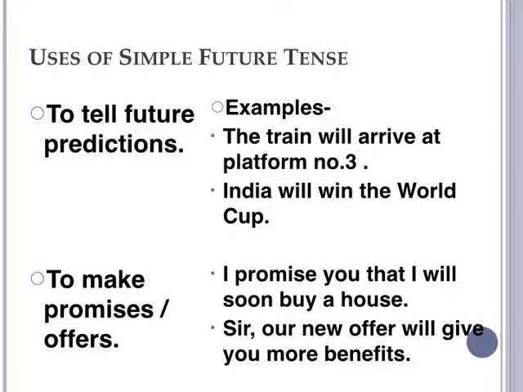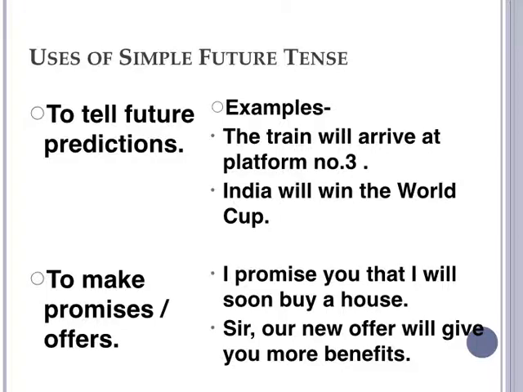Now we will talk about uses of simple future tense. So the first is to tell future predictions. Okay, like future predictions means जो होने वाला है वो उसकी बात करेंगे तो. For example, the train will arrive at platform number 3. Okay, तो जो ट्रेन जो है वो अभी तक आई नहीं है, लेकिन it will come on platform number 3. Now India will win the World Cup. Okay, India will win, that is only a prediction. हमें पता नहीं है, लेकिन just predict किया है that India will win the World Cup.